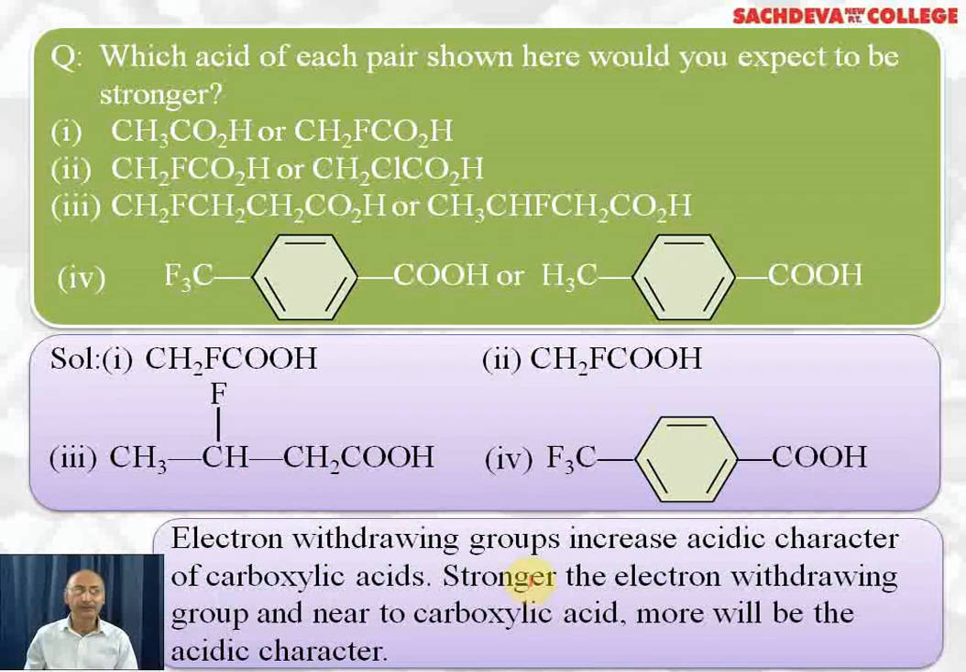Electron withdrawing groups increase the acidic character of carboxylic acid. Electron releasing groups decrease the acidic character. The stronger the electron withdrawing group and the nearer to the carboxylic acid, the more acidic the character.